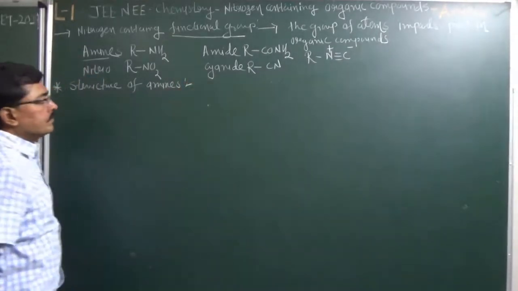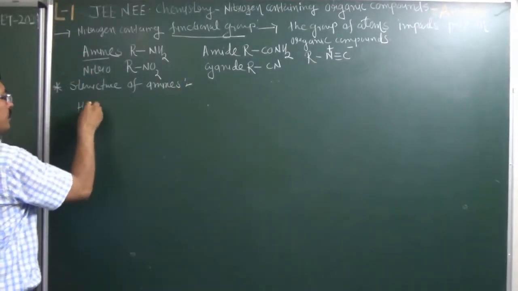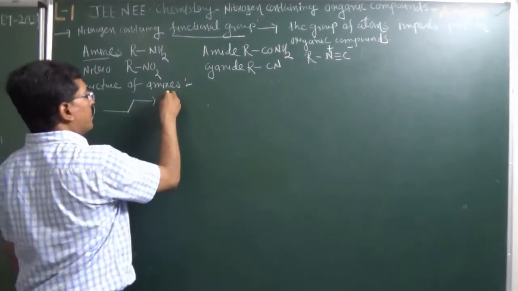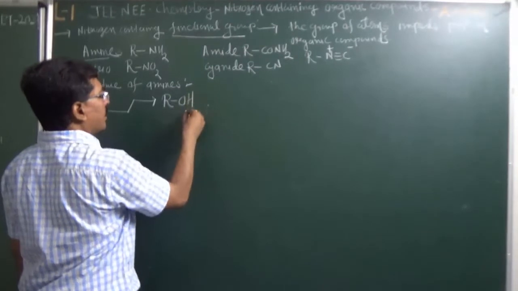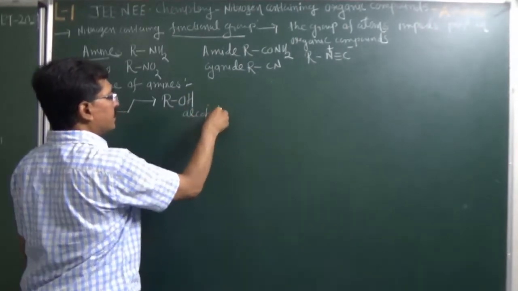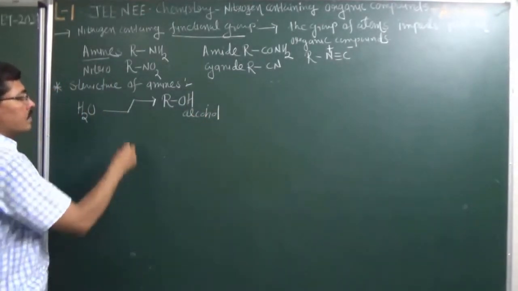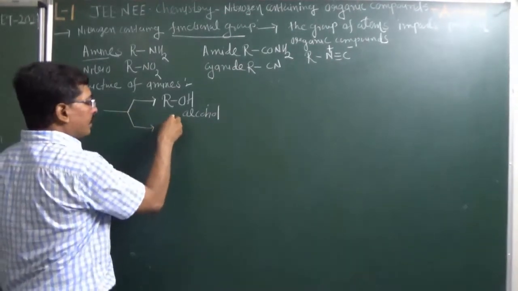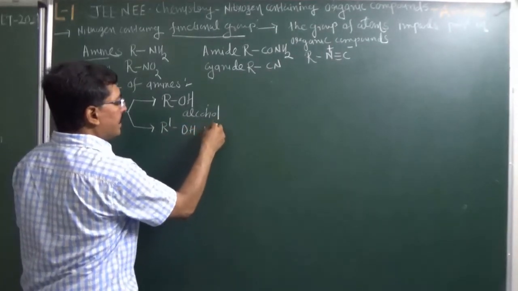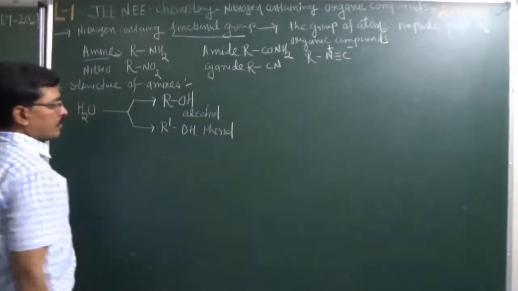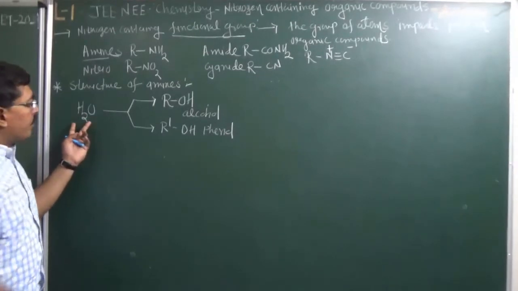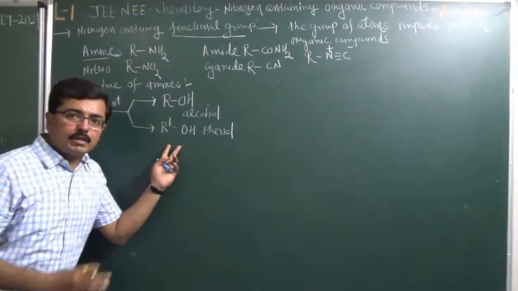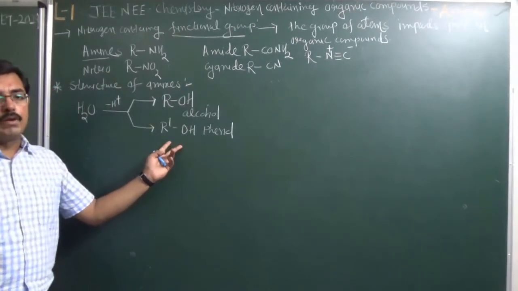So it is observed that when we remove hydrogen from water, then whatever compound obtained is known as an alcohol. Similarly, if hydrogen is replaced by aryl group, then whatever compound obtained is considered as a phenol compound. So when we replace hydrogen of water by alkyl group we get alcohol. If replaced by aryl group, then whatever compound obtained is known as a phenolic compound, so phenol.